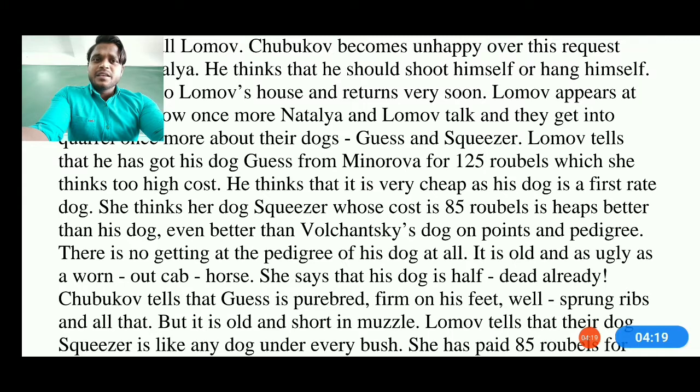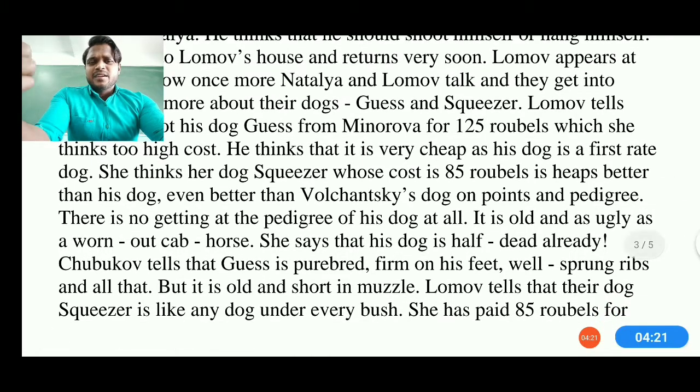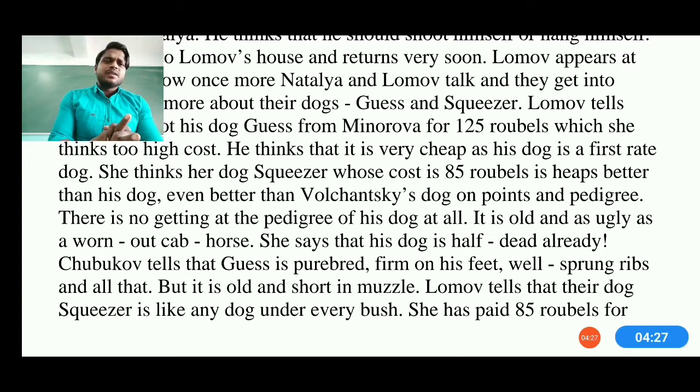He thinks that is too high a cost, and that Natalia owns a very cheap dog. She thinks her dog Squeezer, whose cost is 85 rubles, is better than his dog, even better on the point of pedigree. So she is fighting with Lombo over the dogs. They are fighting like crabs. She says his dog is half dead already, and Chubuko says the dog is fine, firm on his feet, with well-sprung ribs. My dog is fine, he is not dead, but he is old and has a short muzzle.